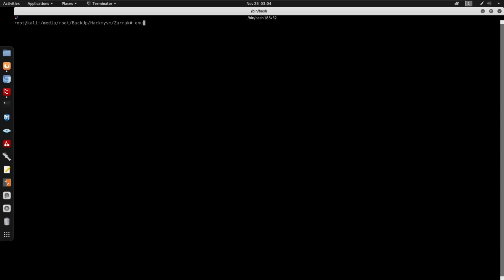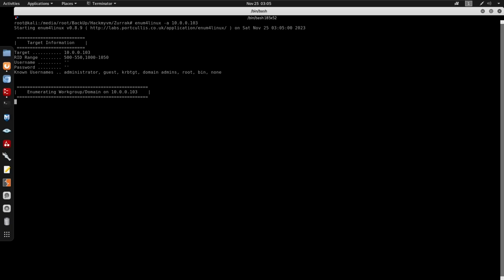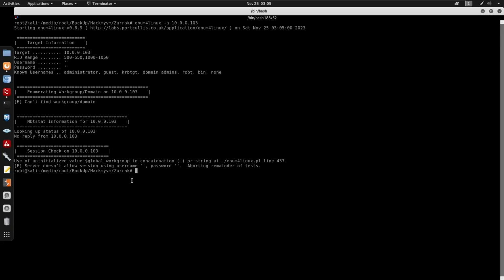The last thing I usually do is run enum4linux -A, so it does all the checks for the remaining users and also shares, against 10.0.0.103. We can just let this enumerate. And it doesn't seem like we can find a valid user or any shares on this IP address.